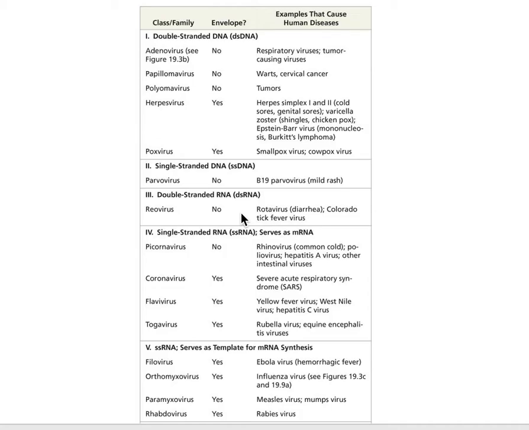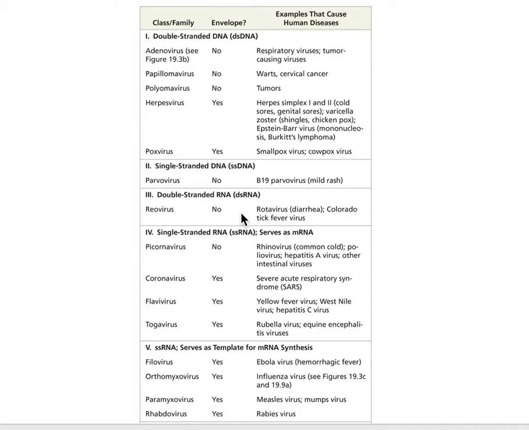Polyomavirus, these are tumor-causing viruses. Anytime there are certain tumors, such as tumors in the intestine, those kind of tumors, they're polyomaviruses. Herpes viruses, this is herpes simplex 1, which is the cold sores. It's the same as the genital sores. Also in here is the varicella, which is chickenpox and shingles, and Epstein-Barr virus, which is mono, and Burkitt's lymphoma, which we haven't talked about, but these are cancers that are in the lymph glands.